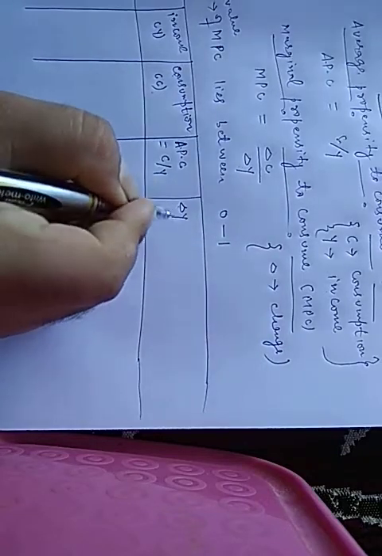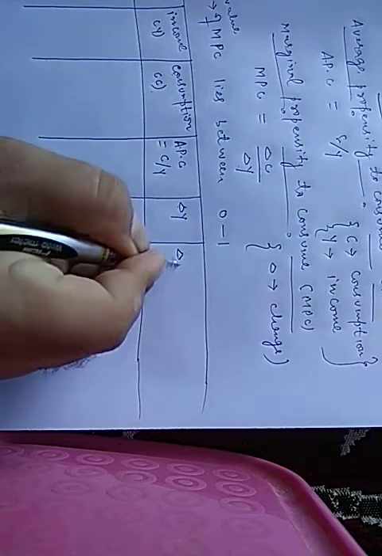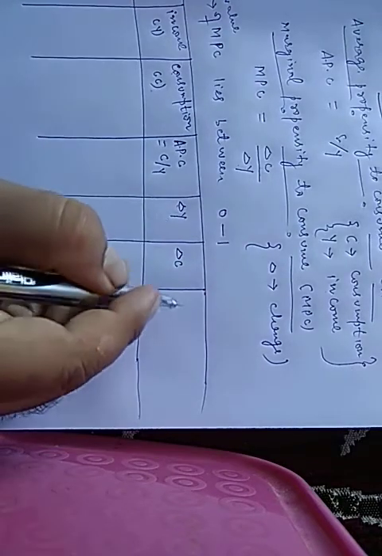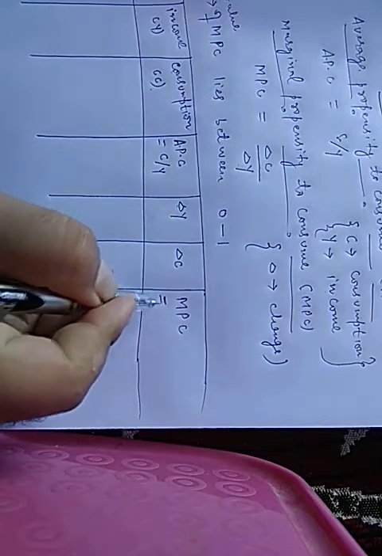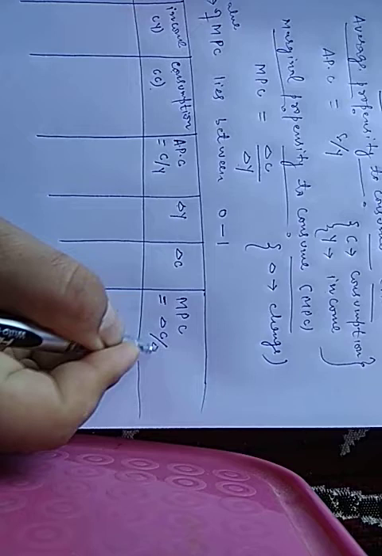We will write different units of consumption at different levels of income, जिसको हम डिनोट करते हैं C से. उसके बाद we can calculate average propensity to consume APC, which is equal to ratio of consumption to income, C divided by Y. उसके बाद we will calculate values of change in income del Y, and then change in consumption del C. Then from these values of del C and del Y we can calculate marginal propensity to consume, which is equal to change in consumption divided by change in income.